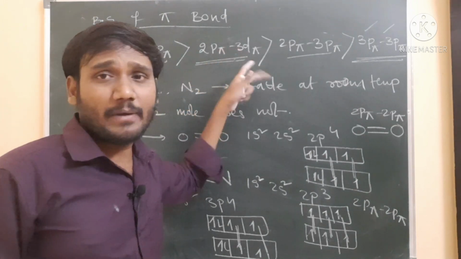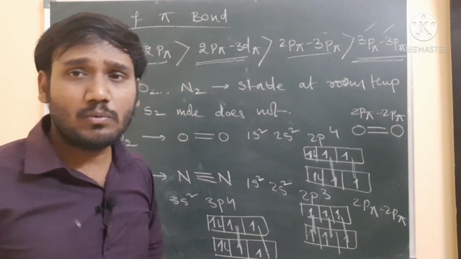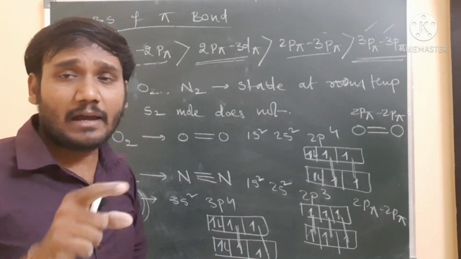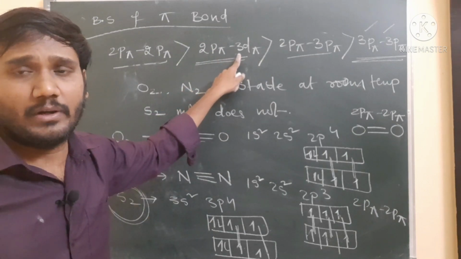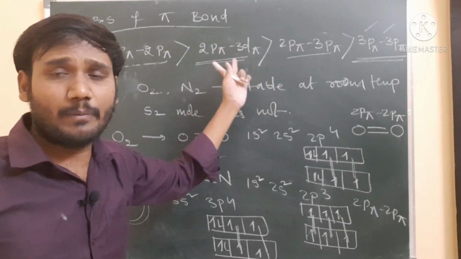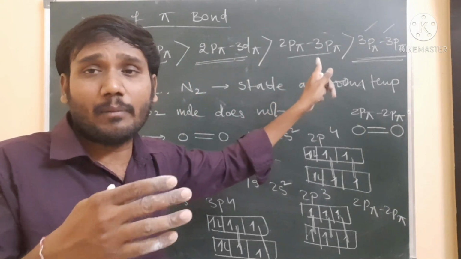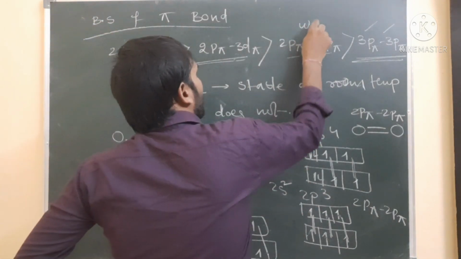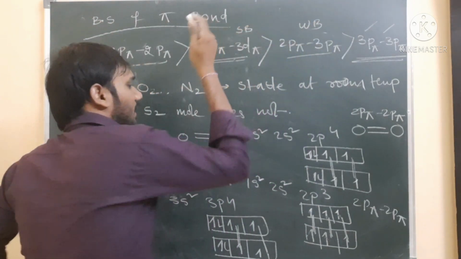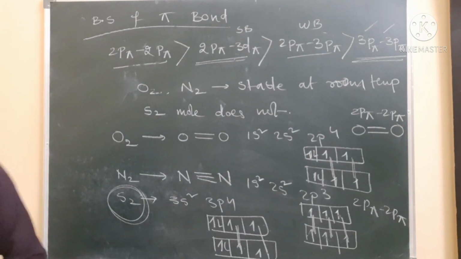Here orbital overlapping is very much more, 2p to 3d, that's why there is much more strength compared to 2p to 3p. Because the 3p orbital has a dumbbell shape, while the 3d orbital has a double dumbbell shape. This orbital, depending on the structure, will overlap more with the 2p, but the 3p orbital does not easily overlap with the 2p. That's why it is a weak bond, and here a strong bond takes place. Clear? So this is about the bond strength of pi bond.